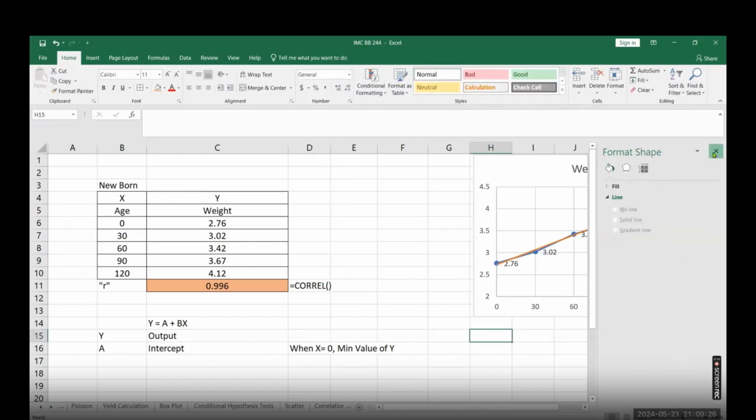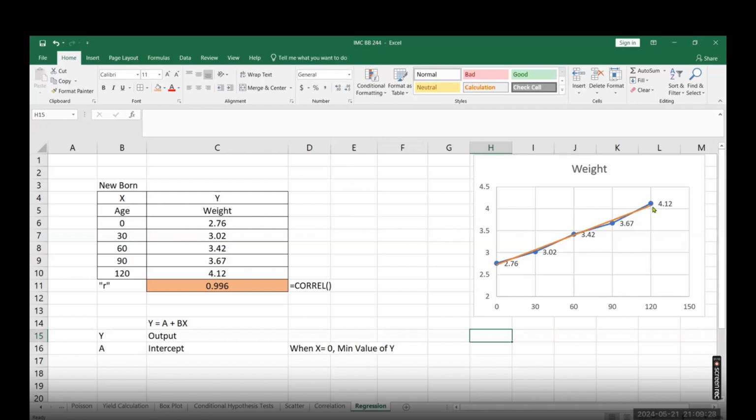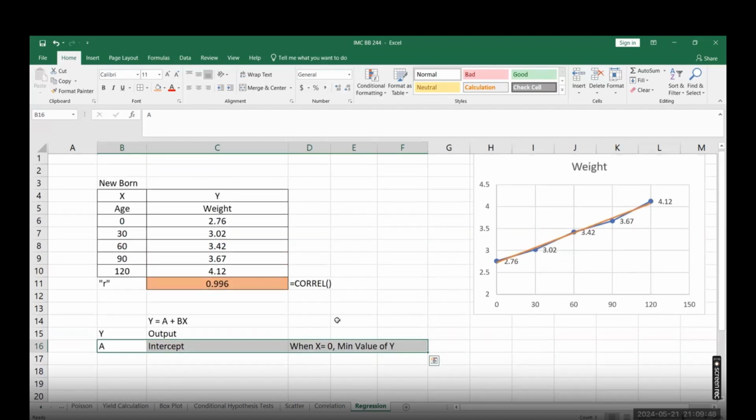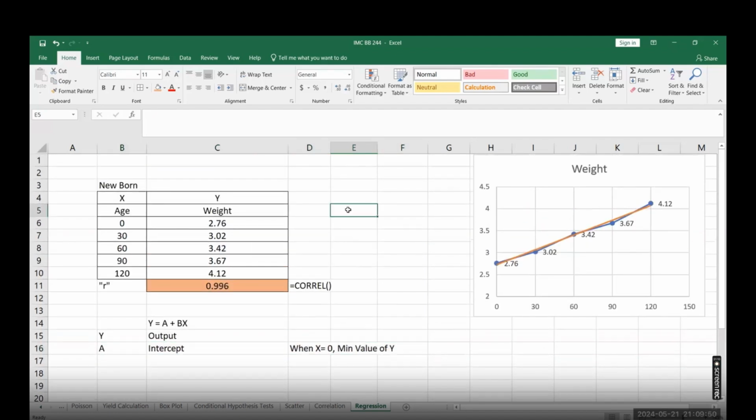The trend line will go through the best fit line across. And you see it is a little lower than 2.76. Actually it is 2.76, but your trend line is connecting at a slightly lower place. So that is your intercept. You can calculate the intercept. Let me show you here.